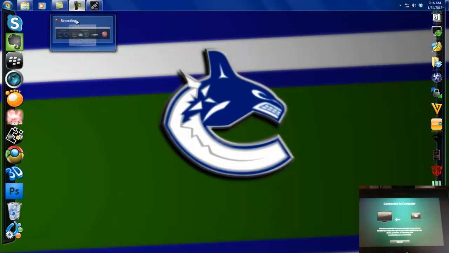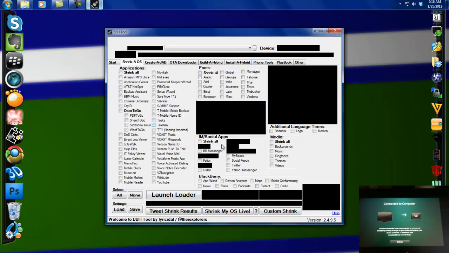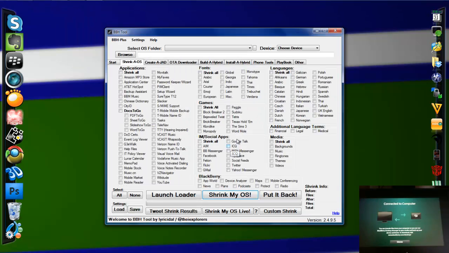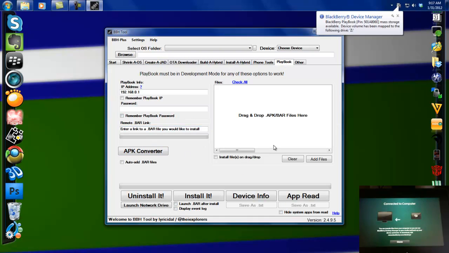I'm going to show you how to install Quake 3 from the last video I did. We're going to side load the bar, and this time we're going to use a new tool, BBH tool. It's for your smartphone but also for your Playbook. As you can see here, we have our Playbook tool inside BBH tool.